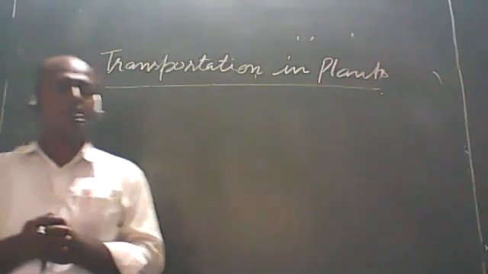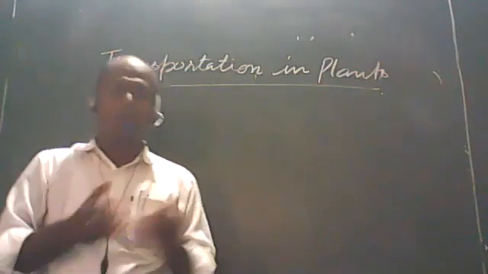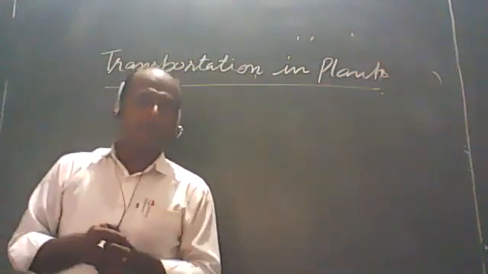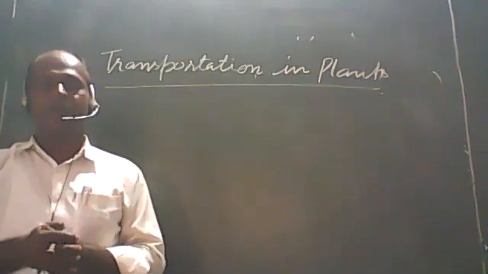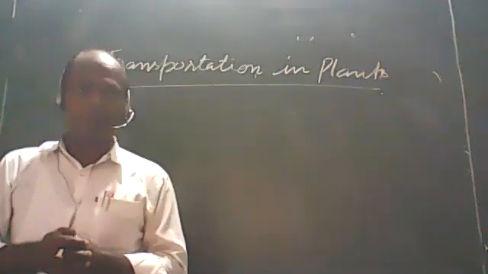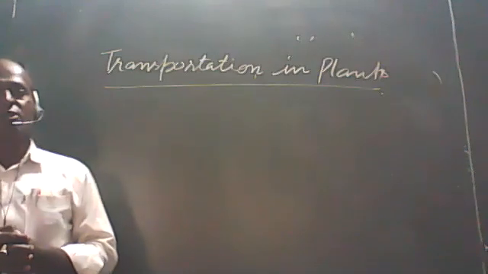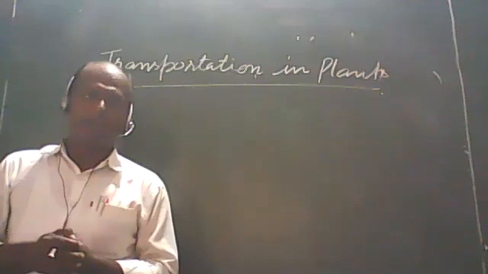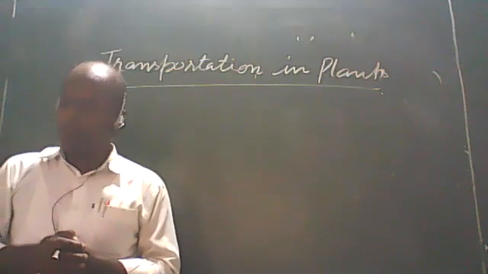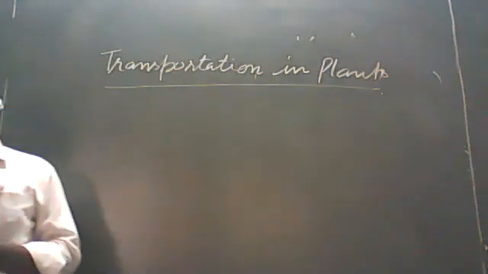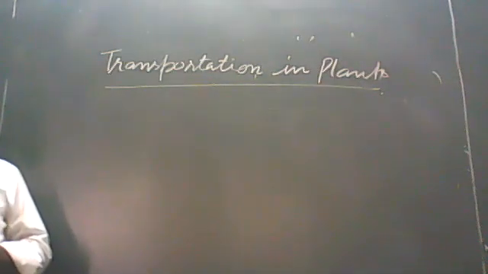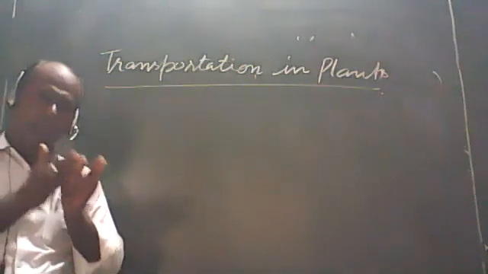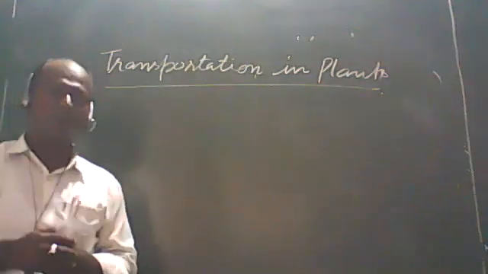As you have studied in class 9, there is the process of diffusion in plants due to which there is the movement of oxygen and carbon dioxide. By the process of diffusion there is an exchange of gaseous matter, carbon dioxide and oxygen. We have to discuss that in plant systems, there is transportation from the nearest region to the distant portion.